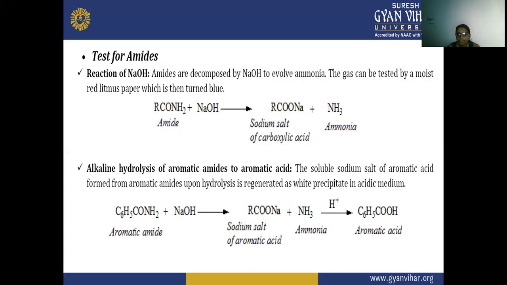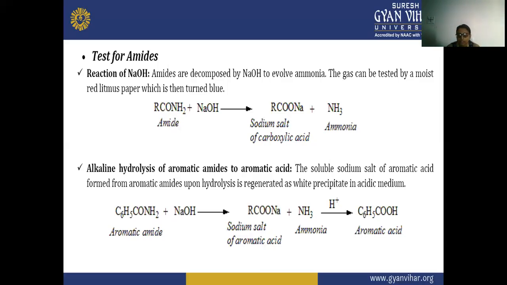And the gas can be tested by a moist red litmus paper, which then turns blue. The red litmus paper means it was first tested on acid, that is why it becomes red in color.